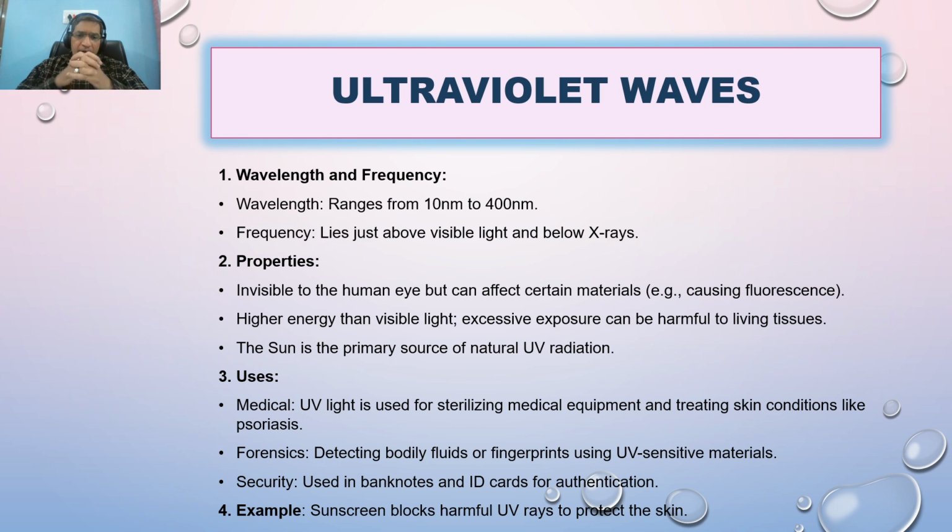It has higher energy than visible light, so it may harm your skin. Basically, sun rays are the primary source of natural UV radiation. So we take an umbrella or some kind of protection during long-term direct sun exposure.